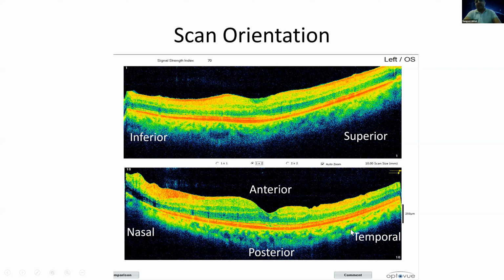It comes like this only. It's not mentioned. You may still make out whether it is superior or inferior, but then you can't make out whether it is nasal or temporal. If I draw a line here and cut these arrows, and if I show you only this picture, then we won't be able to make out whether in this lower scan this is nasal or temporal, or superior or inferior. All the scans will be the same. I think these arrows and the eye that is mentioned are for this purpose only.